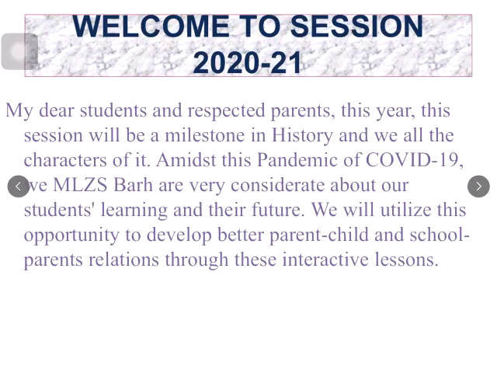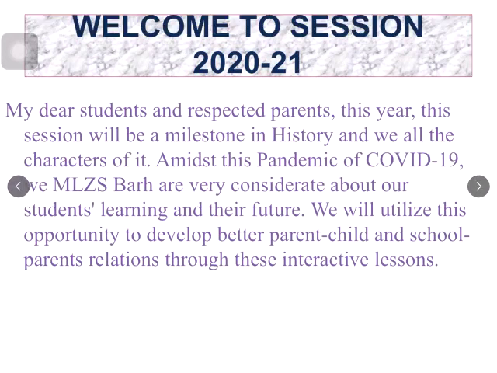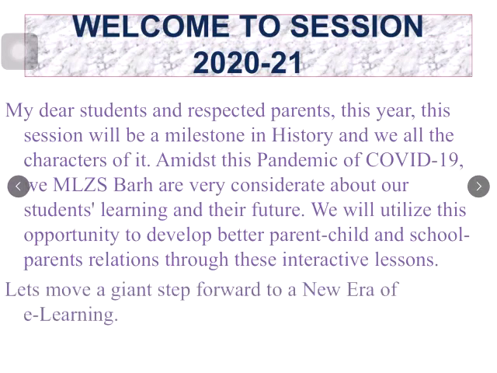COVID-19 means CO is corona, V is virus, I is infectious, D is disease, and 19 is the year 2019 in which this disease started spreading over China. So children and parents, let's move a giant step forward to a new era of e-learning.